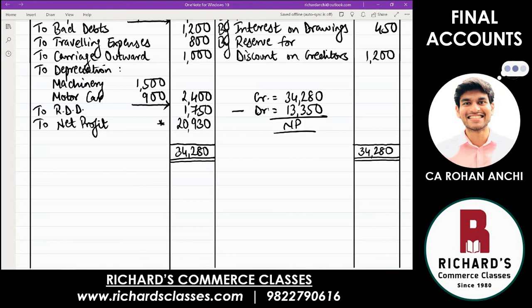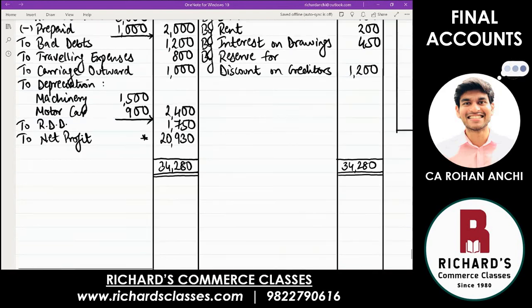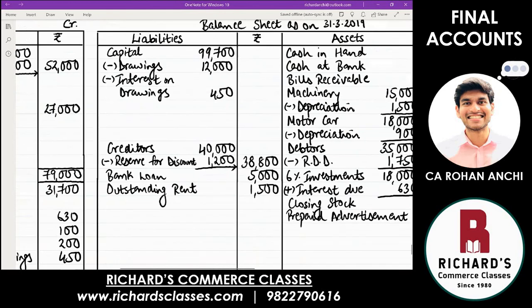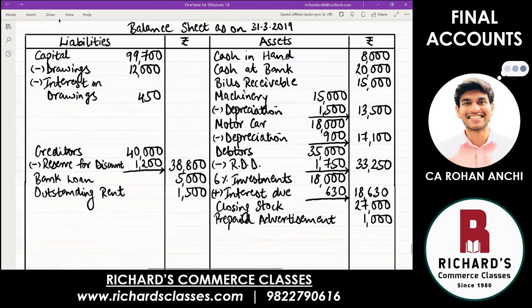Now, net profit, the businessman has earned, it is going to increase his wealth. Net profit will be added to capital. So this 20,930 transfer from here to the balance sheet, capital side, under capital plus net profit. 20,930. Now find out capital in the outer column.